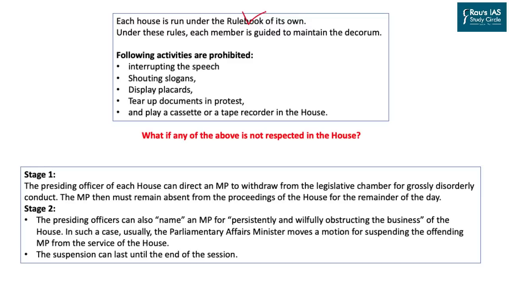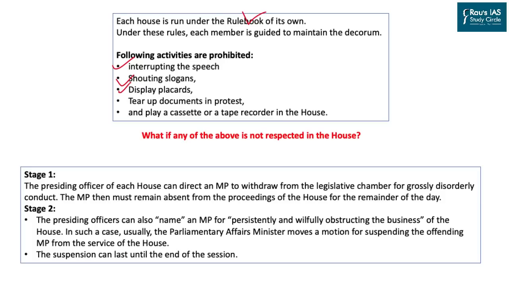For this reason, the following activities are completely prohibited on the part of a member of parliament. It includes interrupting the speech of the member who is speaking, including a minister of the government. It includes shouting slogans which may be derogatory in nature and language.